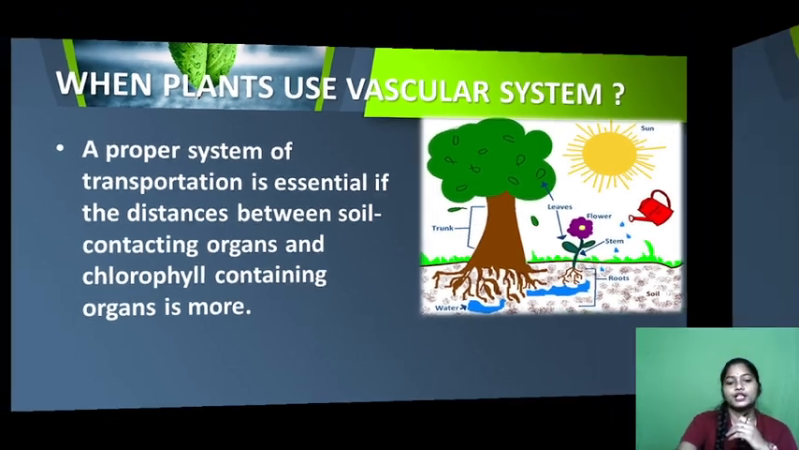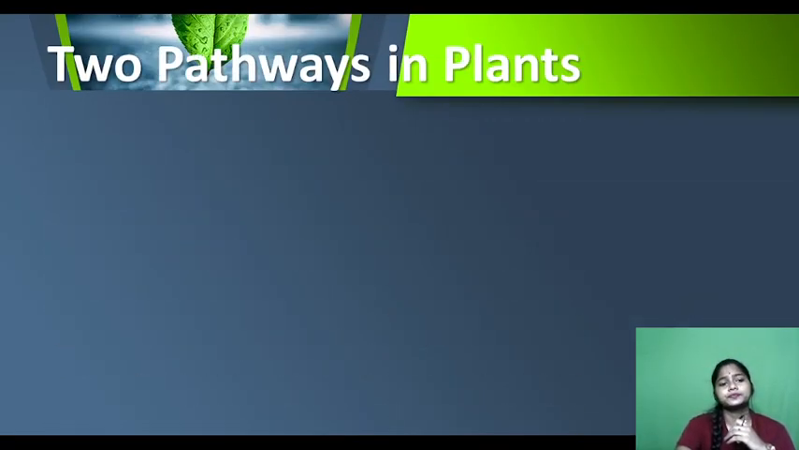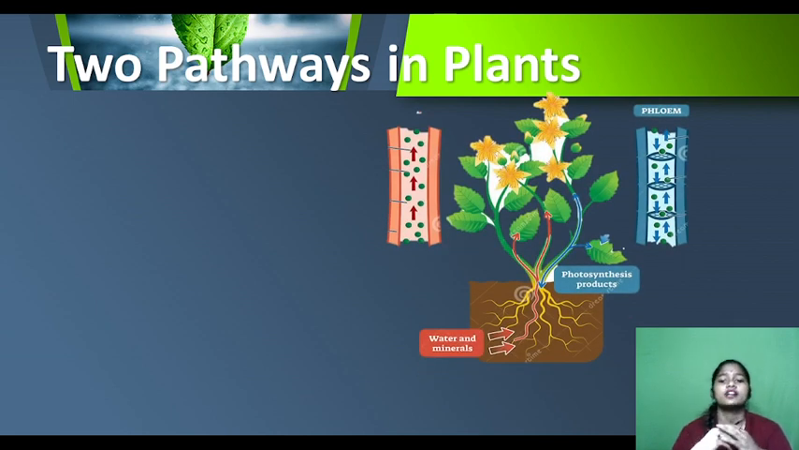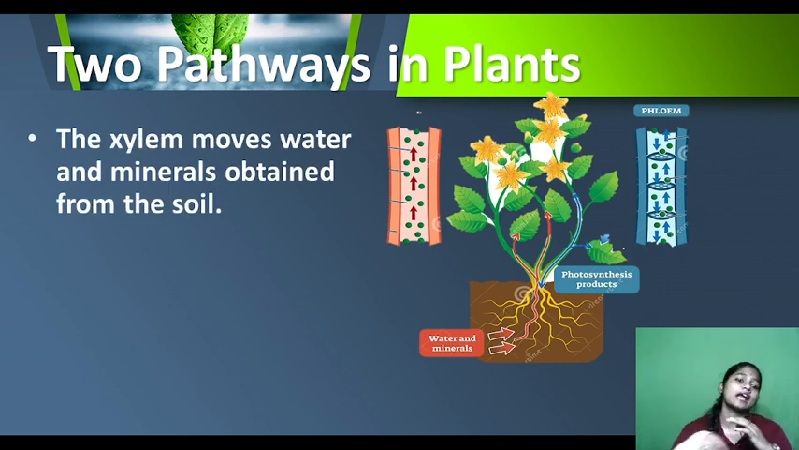Yeah. So next is two pathways in plants. What are the two pathways? See, the vascular system has two pathways. What are they? One is xylem, another one is phloem, right? The xylem moves water and minerals obtained from the soil. So the xylem helps in the movement of water and minerals which are present in the soil, right?